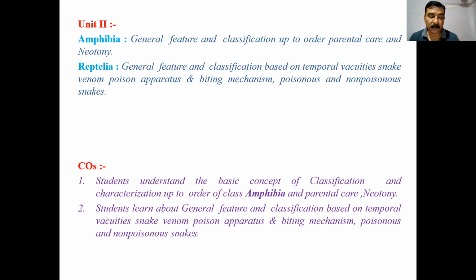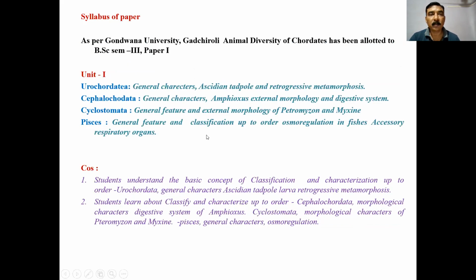After that, Aves. Before that, in unit number 2, the course outcomes are: the student understands the basic concept of classification and characterization up to the order of class Amphibia, and parental care, neoteny. Students learn about general features and classification based on temporal vacuity, snake venom, poison apparatus and biting mechanism, poisonous and non-poisonous snakes. And after that, unit number 3, that is flight adaptation.